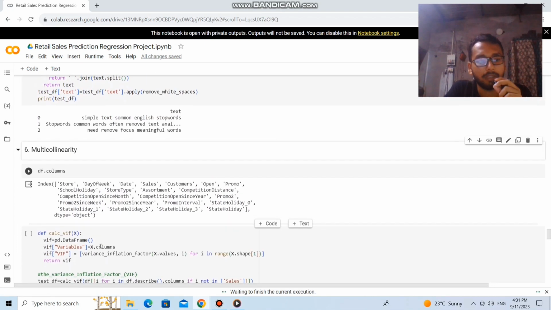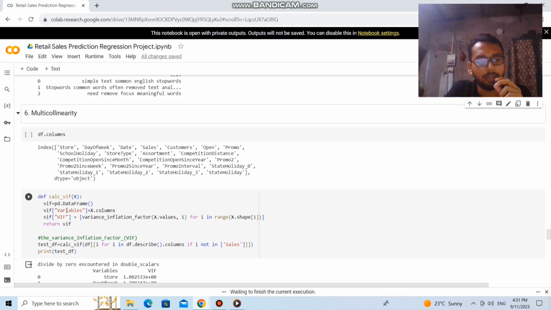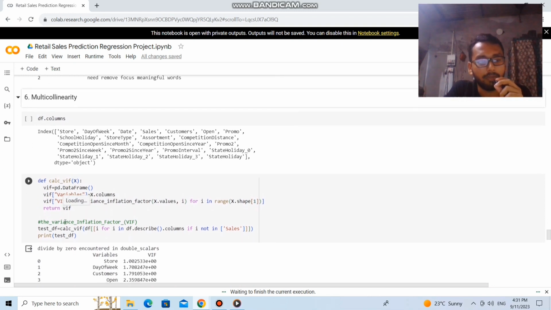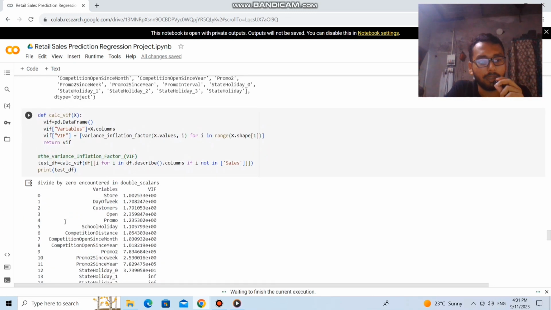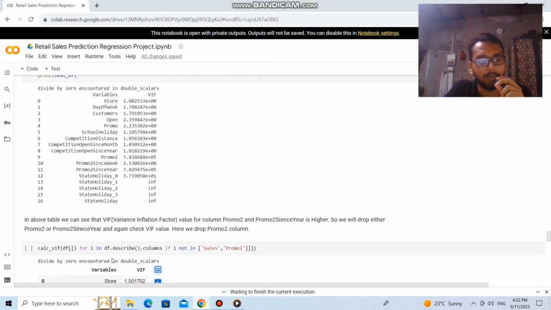Multicollinearity. Here are all the columns of the dataset, and here is a function that can calculate the variance inflation factor of all the data columns. So here is a data frame which denotes the variance inflation factor column-wise. Here is the value and here is the column name.